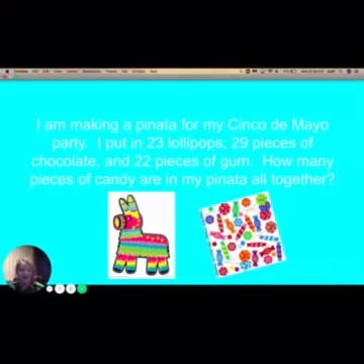Okay, here is the first word problem I need help with. I am making a piñata for my Cinco de Mayo party. I put in 23 lollipops, 29 pieces of chocolate, and 22 pieces of gum. How many pieces of candy are in my piñata altogether?